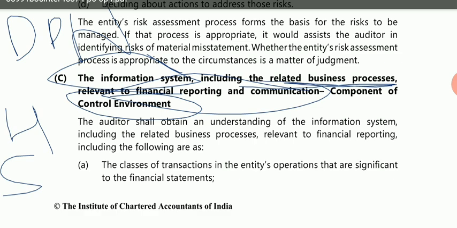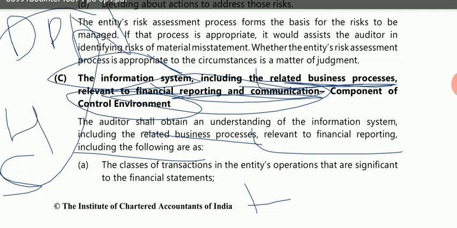So while we are discussing the components of internal control, along with these 5 components we also have to add the related business processes, the business processes that are relevant to financial reporting and communication purposes. The auditor has to have an understanding of this information system and the relevant business processes. So the auditor shall obtain an understanding of the information system, including the related business processes relevant to financial reporting.